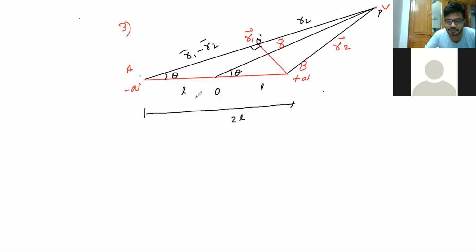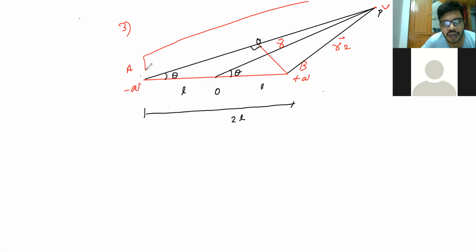Sir, R1 dash is diameter, no? No, sir, R1. Yes, I'll erase it. Can I explain again? We took R2, no, sir, from B to P, R2 is the total distance? No, R1 is your total distance. From A to P is R1. I'm splitting into two parts by taking a perpendicular point from the O. So A to O is R1 minus R2 and O to P is R2.